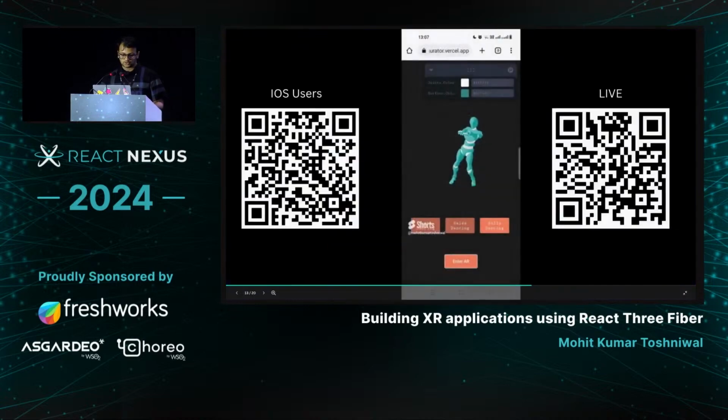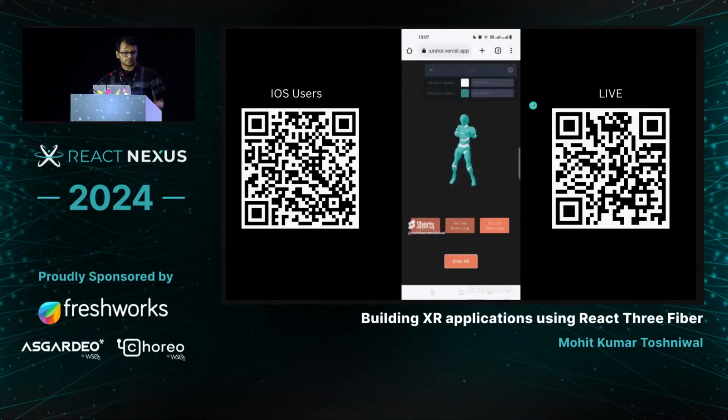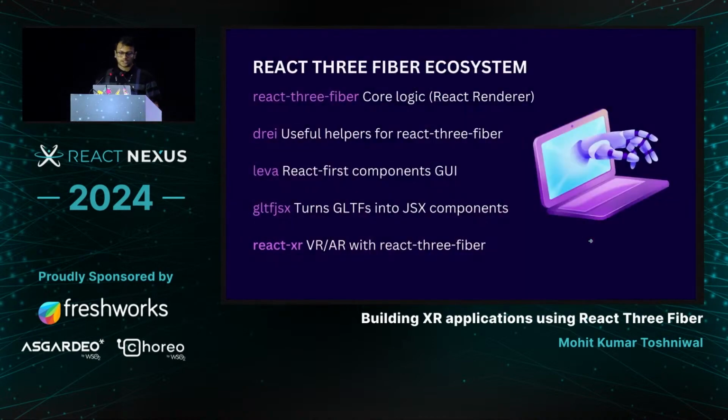Leva is nothing but just a GUI interface you might have seen on the top. It allows you to change the models, colors, etc. And GLTF JSX is basically going to allow you to convert a GLTF model. For people who are not aware about GLTF, GLTF is basically a 3D format. Like normally how you have images, you have different formats, PNG, JPEG, WebP, etc. For 3D models also you have different formats, OBJ, GLTF, FBX, etc. But GLTF is quite performant for the web, and you can use this GLTF JSX to convert the GLTF model to a JSX component, and JSX is nothing but like how we normally have div tags, etc.